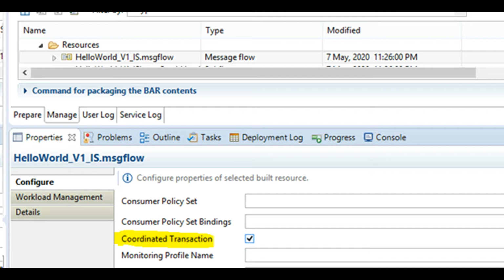On distributed systems, use the coordinated transaction property to configure for globally coordinated transactions. By default, this property is not selected, which means the flow is using local transactions and the integration node commits or rolls back the flow transaction. If you select this property, the transaction is globally coordinated. The input node calls the external transaction manager WebSphere MQ for commit and rollback processing.